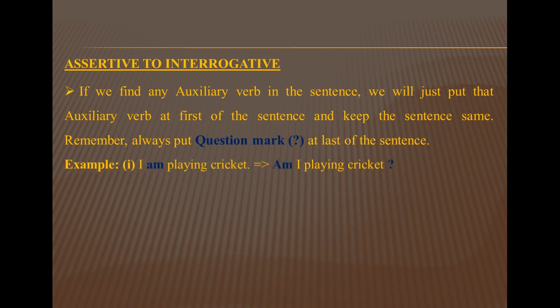This is the first example: I am playing cricket. Look, for your help, I have colored the auxiliary verb blue. So am is the auxiliary verb in the sentence. I just put the auxiliary verb am before the subject, that means I. So what does it become? Am I playing cricket?